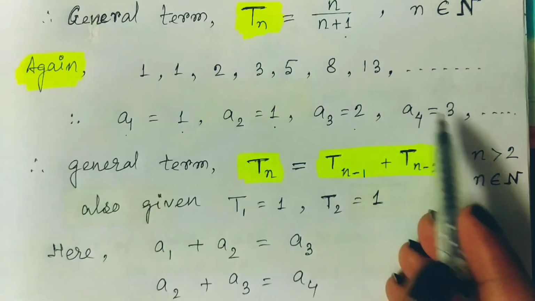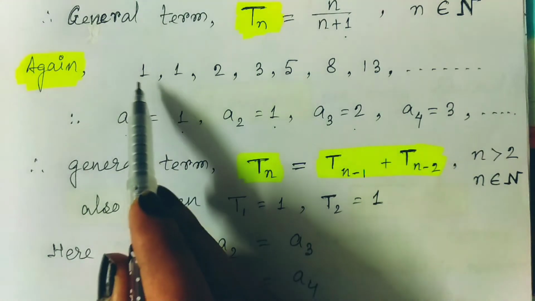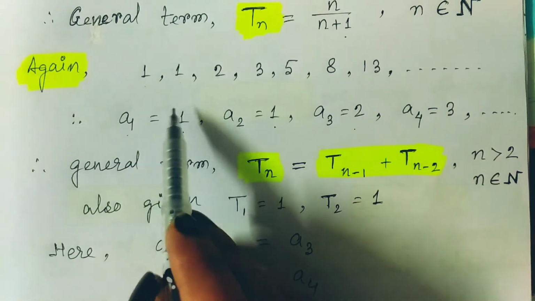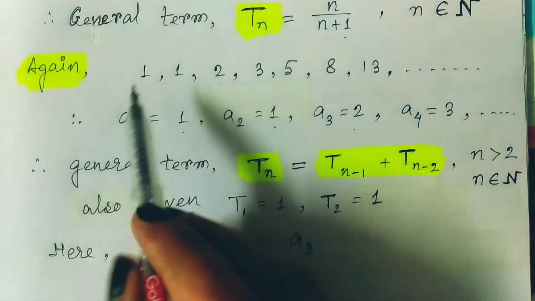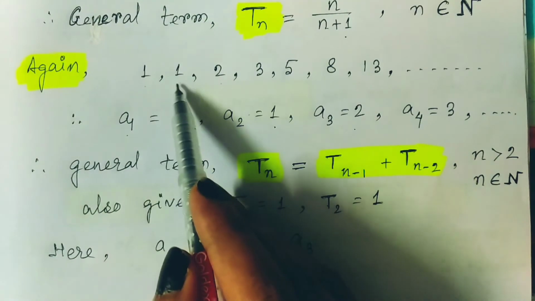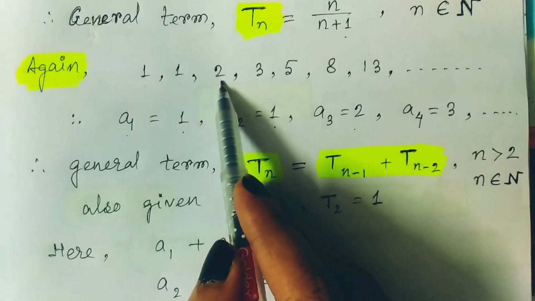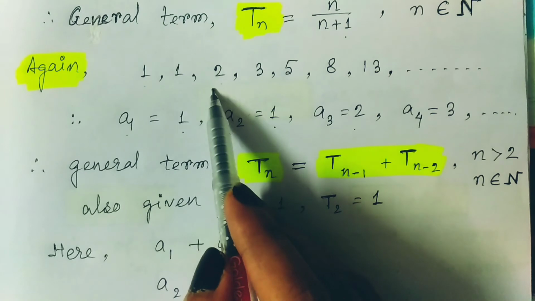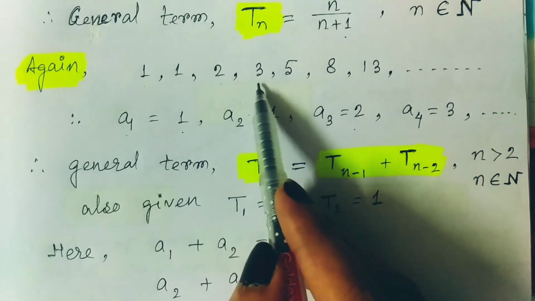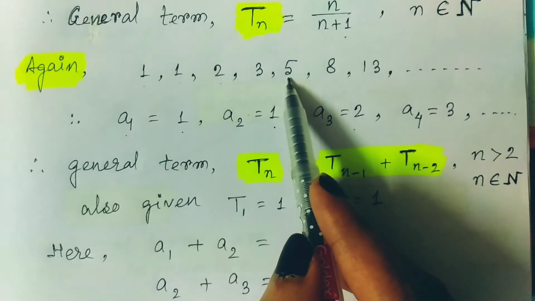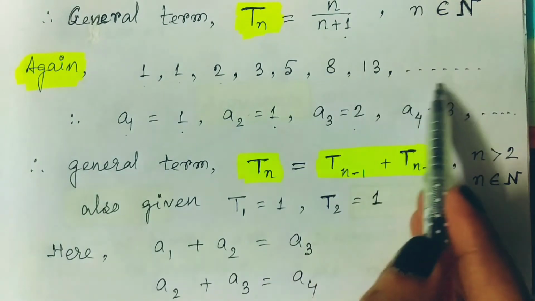We will find that the first term and second term have no pattern. From the third term onwards there is a change. If we add the first term and second term, we get the third term. If we add the second term and third term, then we get the fourth term. If we add the third term and fourth term, it gives us the fifth term, and so on.